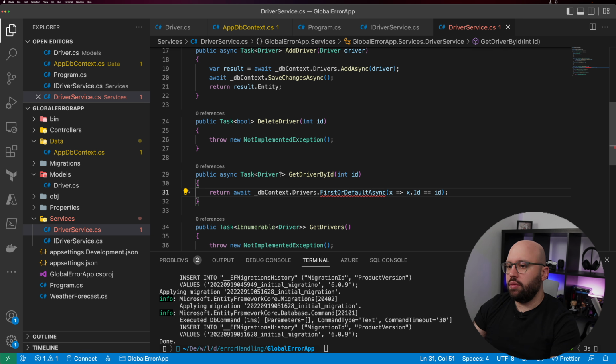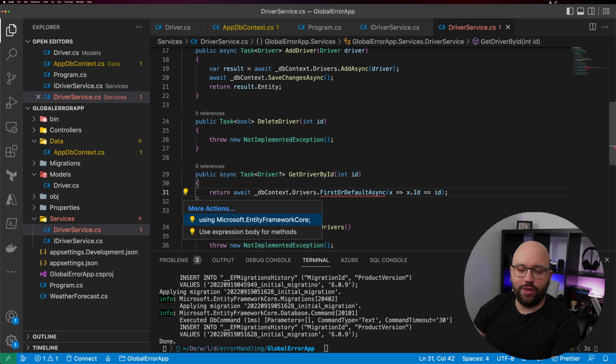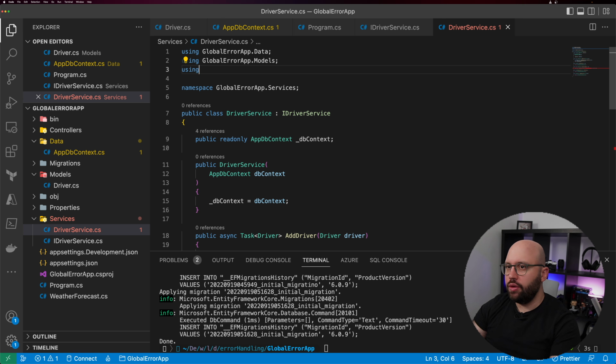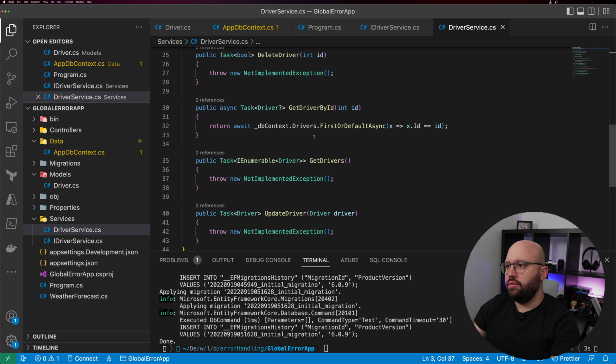And yes, I don't understand why VS Code sometimes does not work with this type, so we just need to add it manually: using Microsoft.EntityFrameworkCore. So let's add it here, using Microsoft.EntityFrameworkCore, and now this should work. Yeah, it's happy.